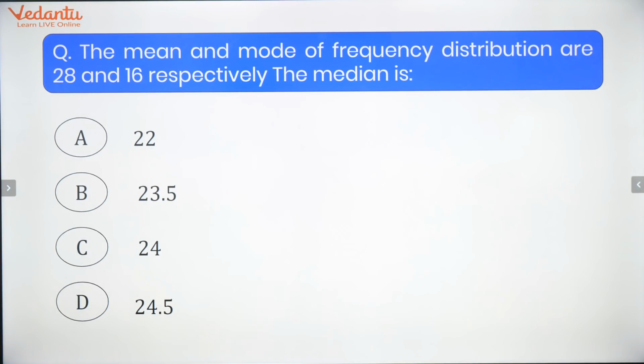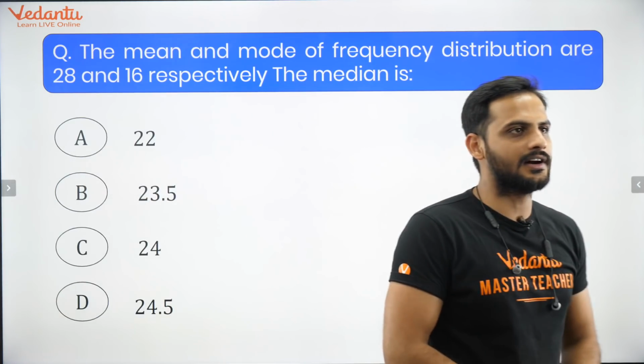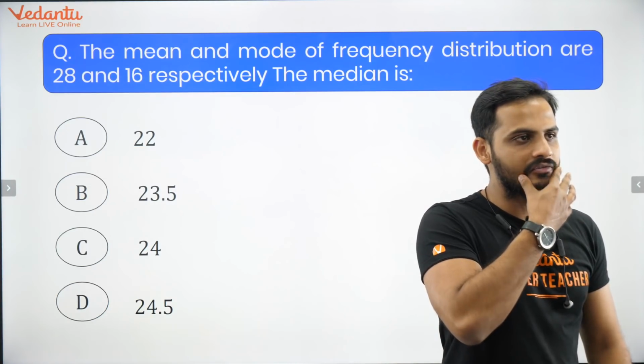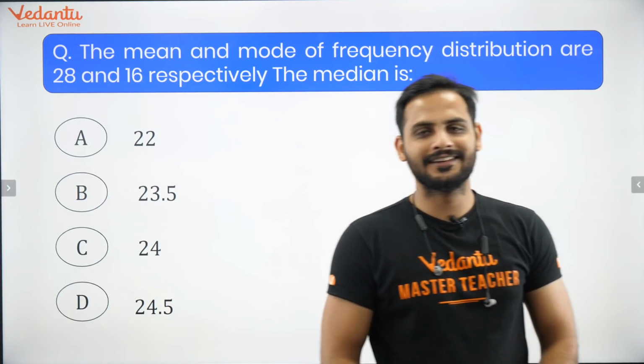Oh ho. Now I have started getting answers. Chalo, 24, 13 is not even an option. C. Okay, most of you are going for C. Very good, nice. This time it's correct.